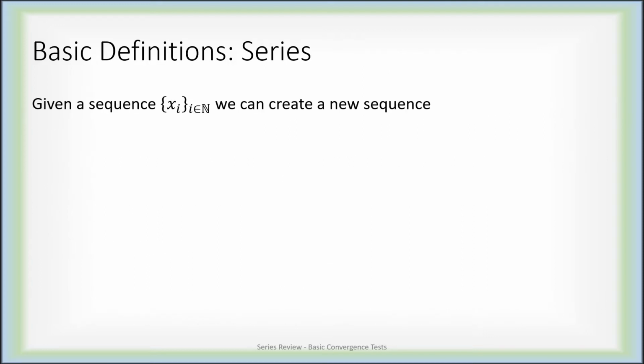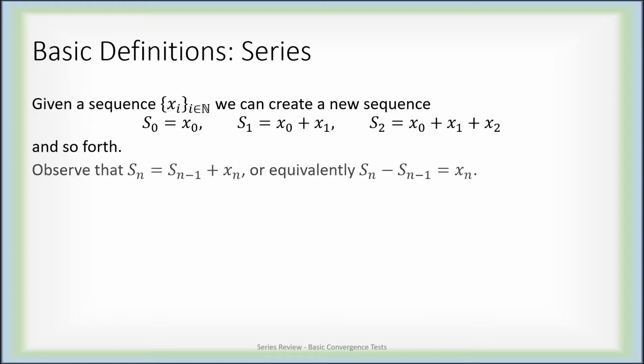Suppose you have a sequence, and we'll just pretend it's indexed over the natural numbers. It's not a huge distinction. We're going to create a new sequence of capital S, where S naught is the same as x naught, but then S1 is x naught plus x1. S2 is x naught plus x1 plus x2. S3 is x naught plus x1 plus x2 plus x3, and so forth and so forth.